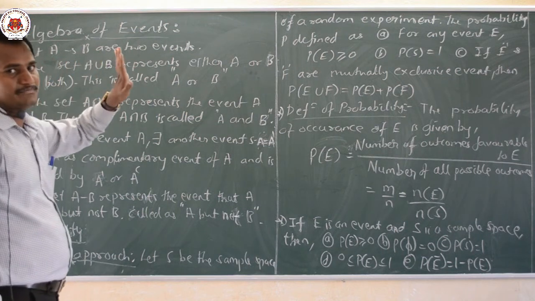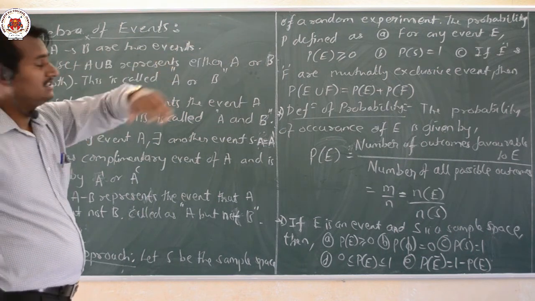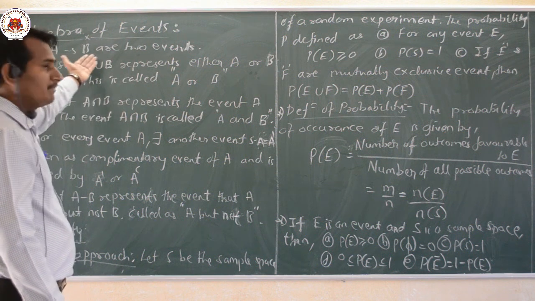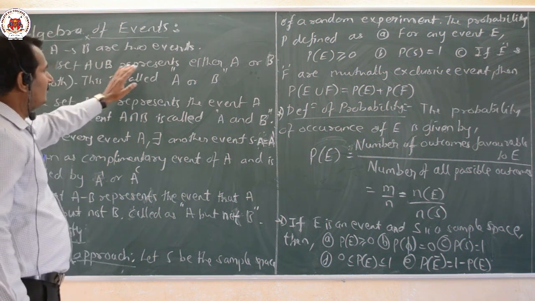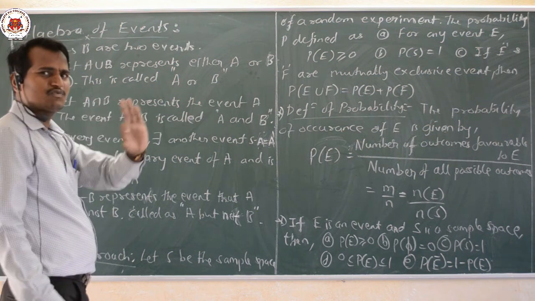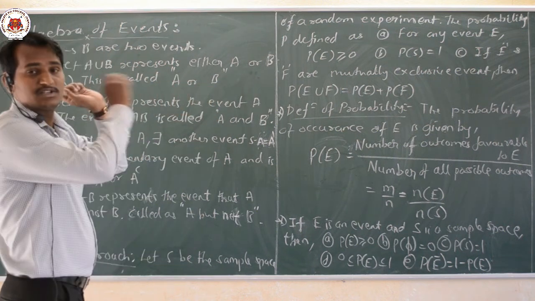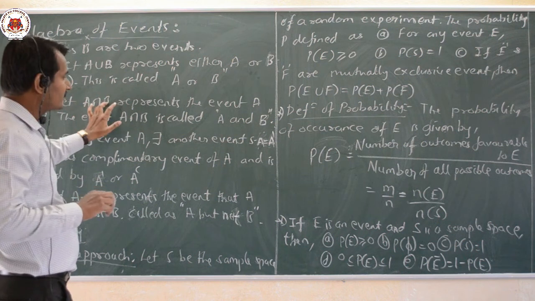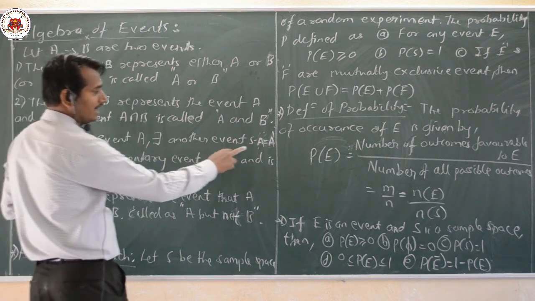What do you mean by algebra? Suppose A and B are two events; there we have taken the event as E, but an event can also be named A, B, C, and so on. The set A union B represents A or B. Just one simple thing: A union B means A or B, connecting to set theory now. Then A intersection B means A and B.